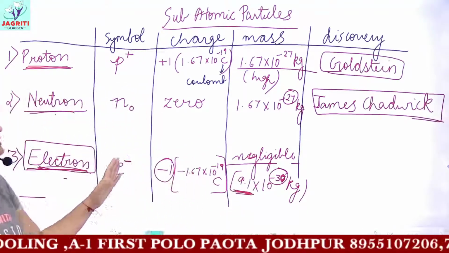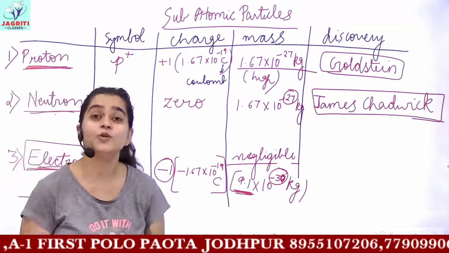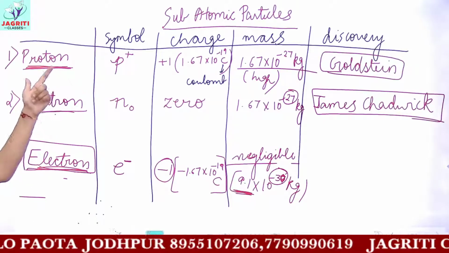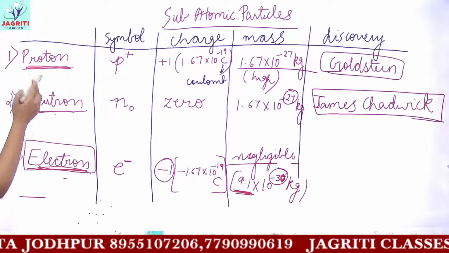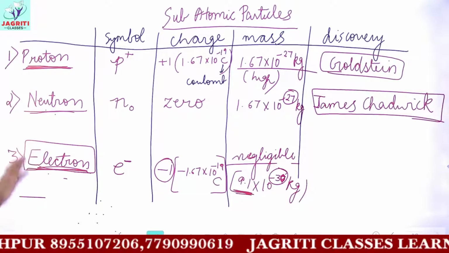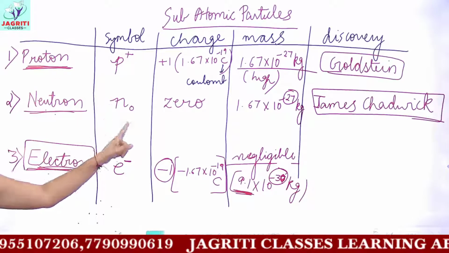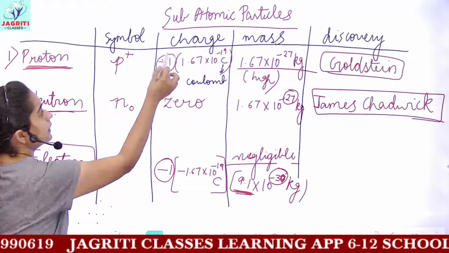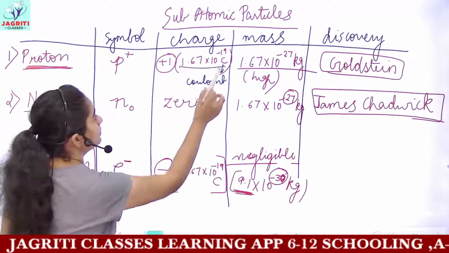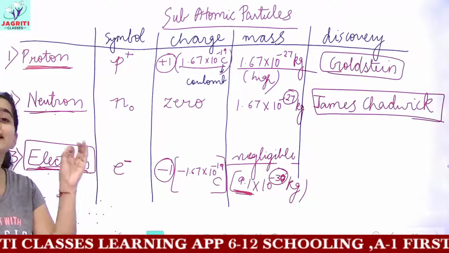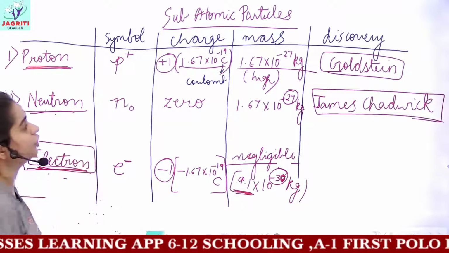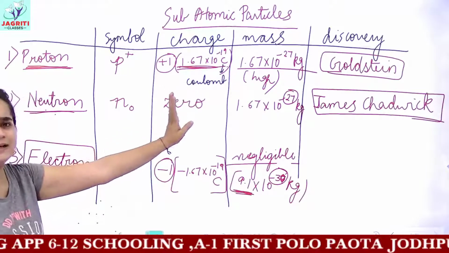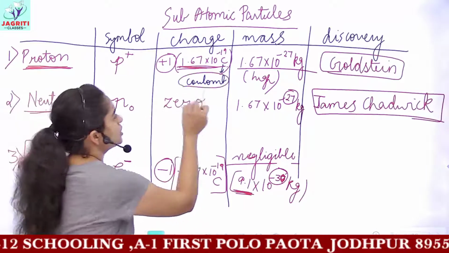You can go through the slide, and if you have any kind of difficulty, you can ask me. We have written the symbols of the subatomic particles. Firstly, we have three kinds of subatomic particles: proton, neutron and electron. Then the symbols will be P plus, N naught and E negative. Then you have the charge. The charge on proton is +1, and the exact value of charge I have mentioned in the brackets. Always put units wherever you find any physical quantity. The unit for measuring charge is coulomb. You will study this coulomb in higher classes, and remember that the unit of measuring charge is coulomb.